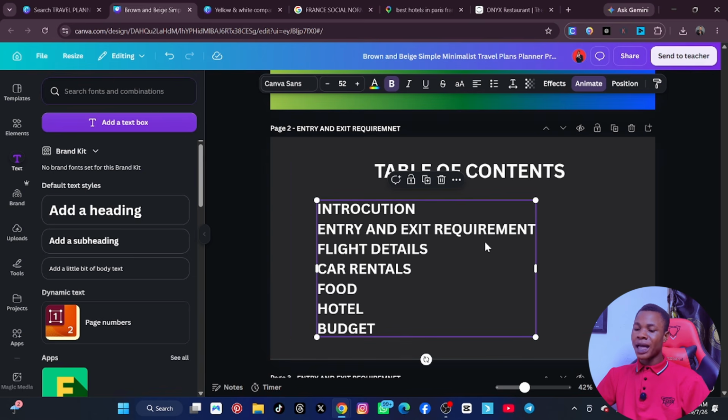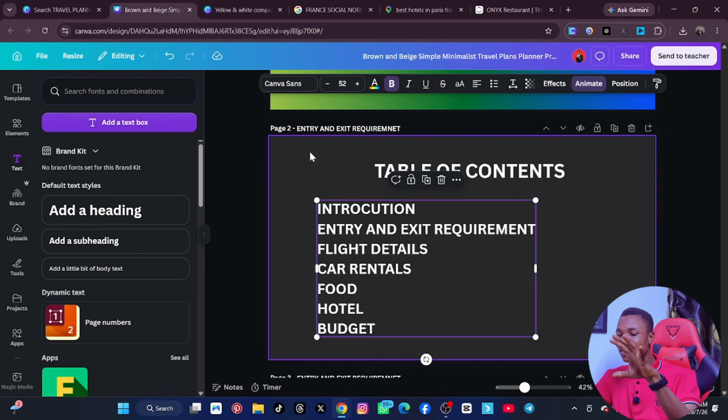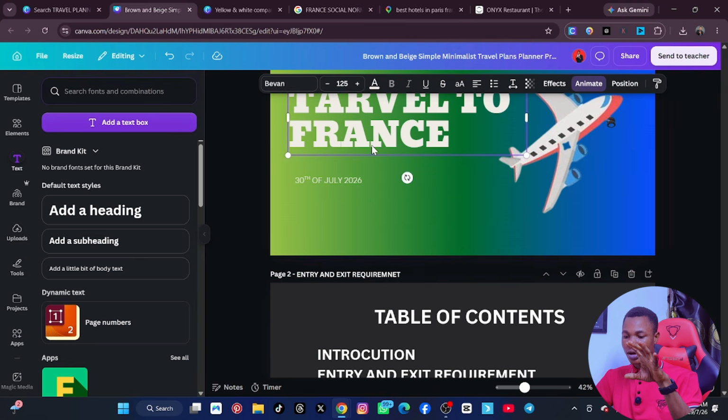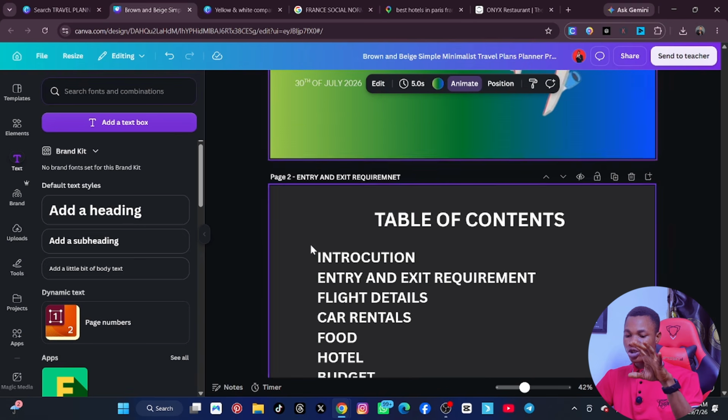All right, now after you have named this, this is one of the most important things I want you to do, and it's very important as a virtual assistant. After you have put the table of contents that all slide presentations have, you have to link all these things we are seeing here. They are called pages. All this one here, page 1, page 2, page 3.